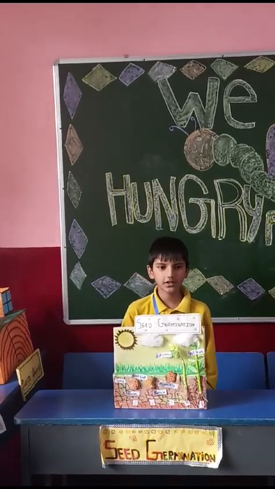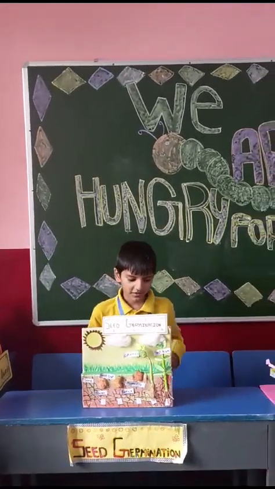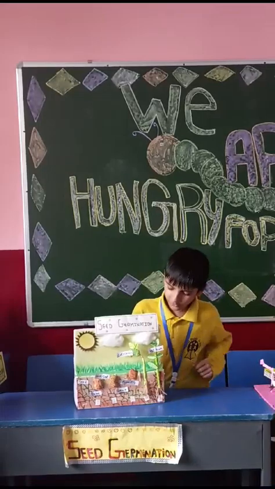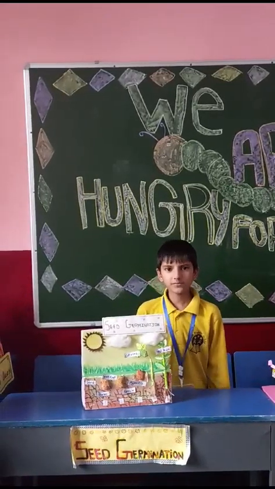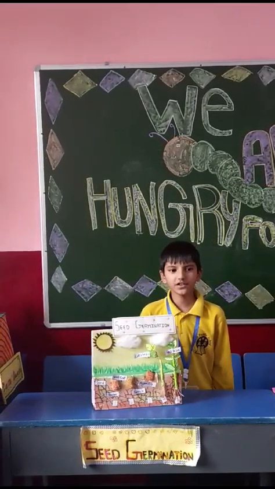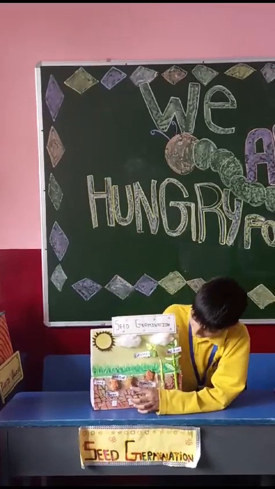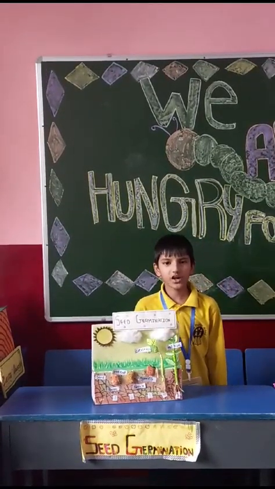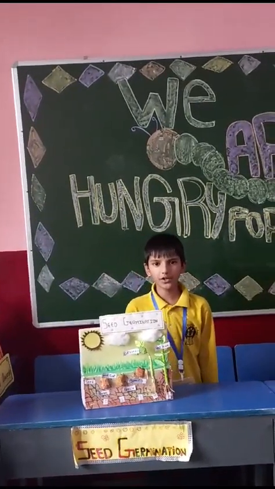So my project is about seed germination. When a seed is sown into mud or soil, it begins to grow. This process is called germination. It occurs in the following steps. The seed coat splits. A tiny root grows downward and a shoot grows upward.